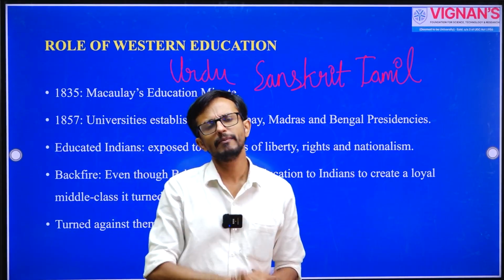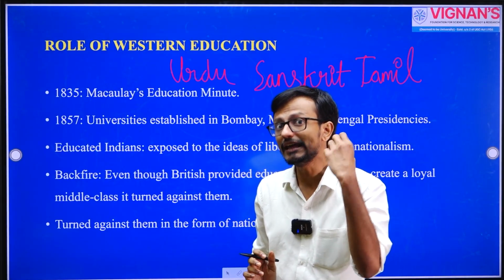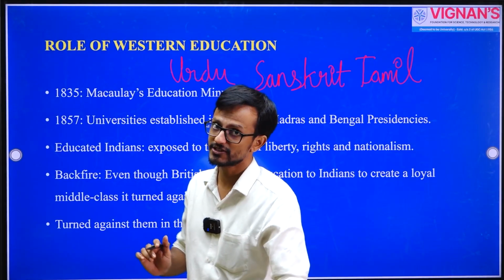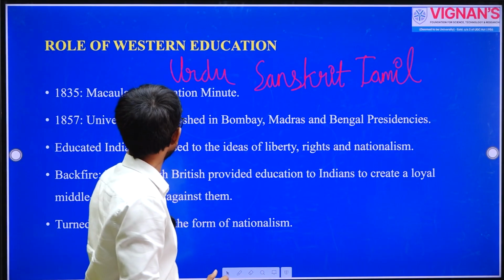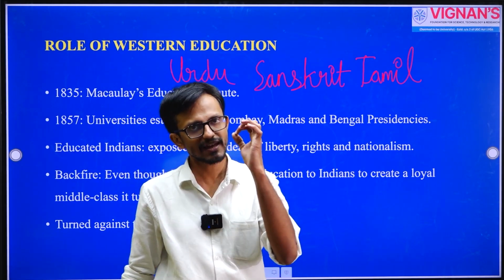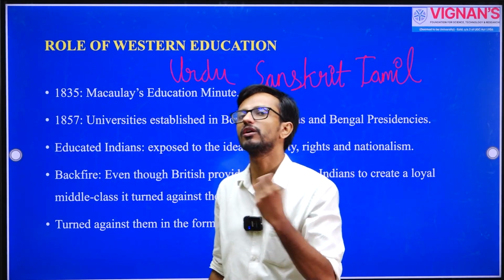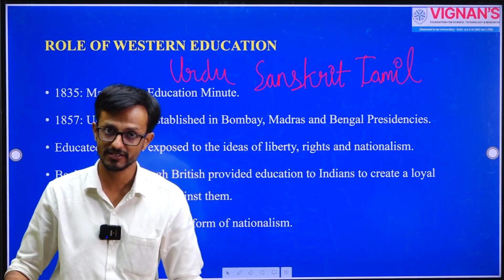But when Thomas Babington Macaulay came, he made English the medium of instruction for Indians. And in 1835, his education minute is very important, because in the education minute, he spoke about spreading English education to the natives.